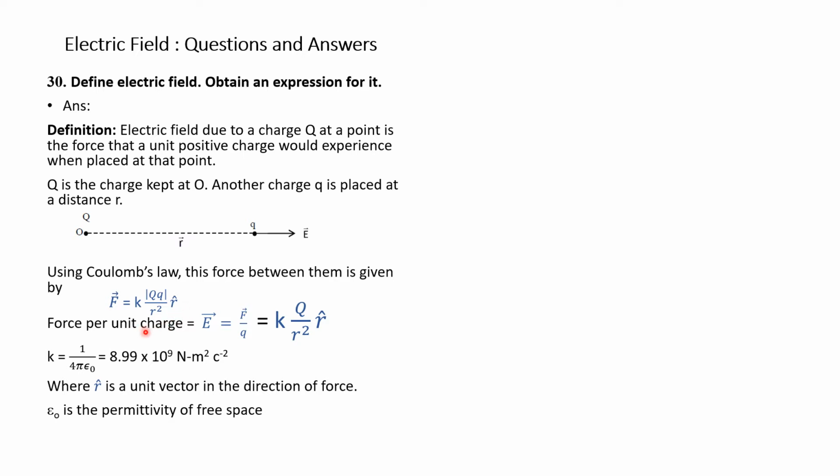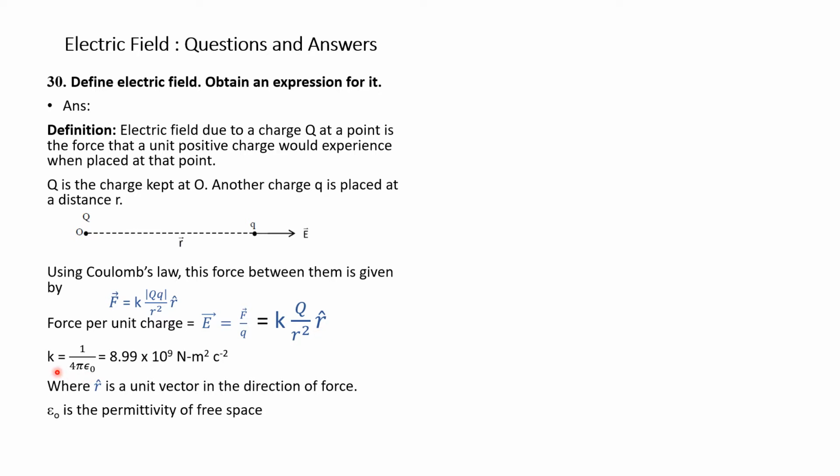By definition, electric field is force per unit charge. Therefore, E is equal to vector F divided by q. That is equal to K into capital Q divided by r square into unit vector, r hat.